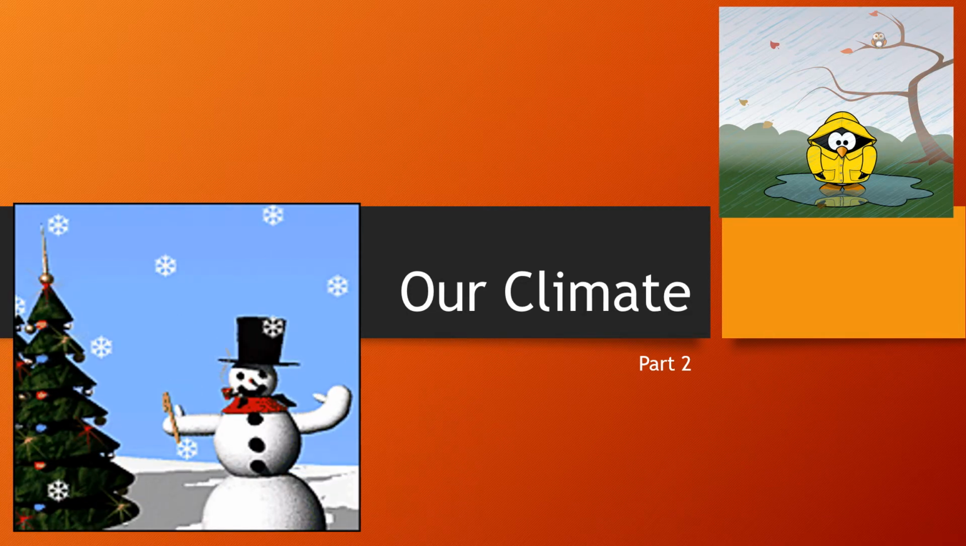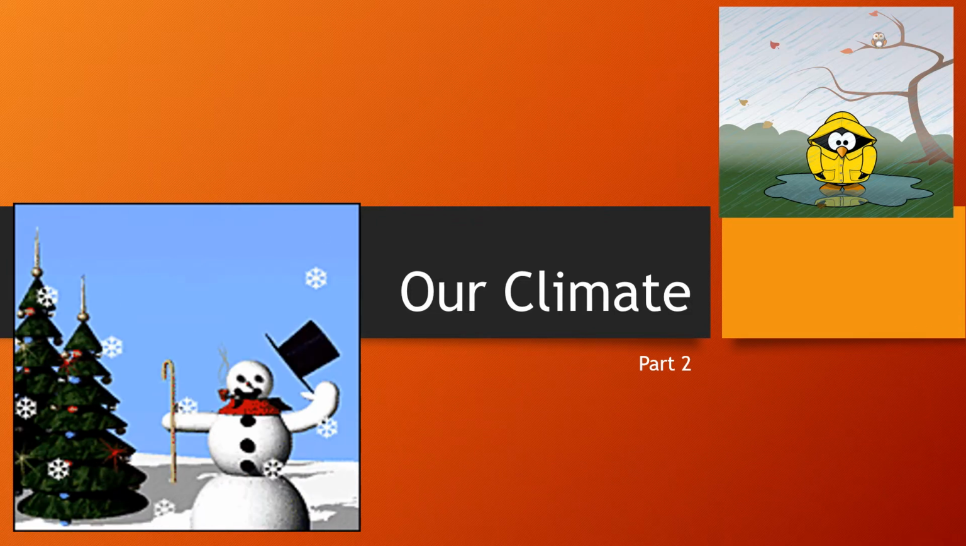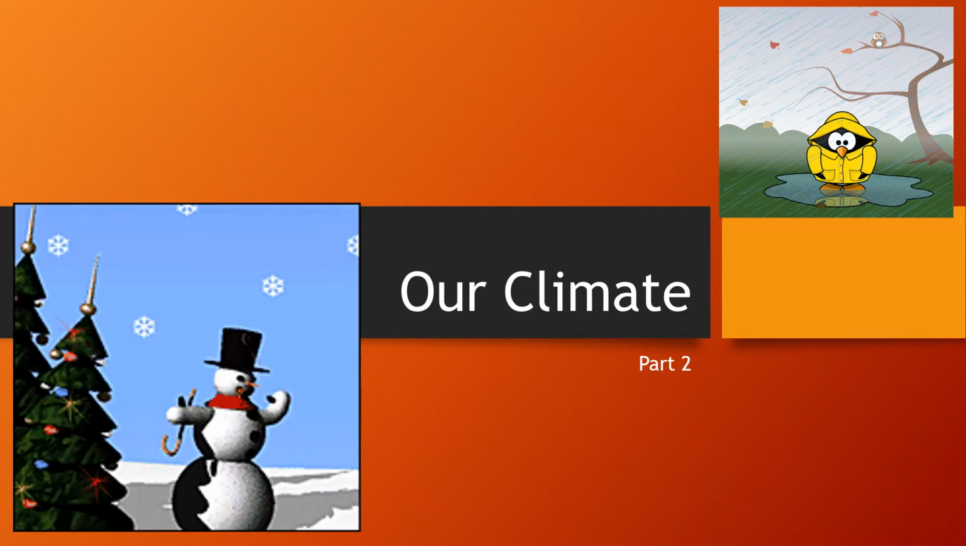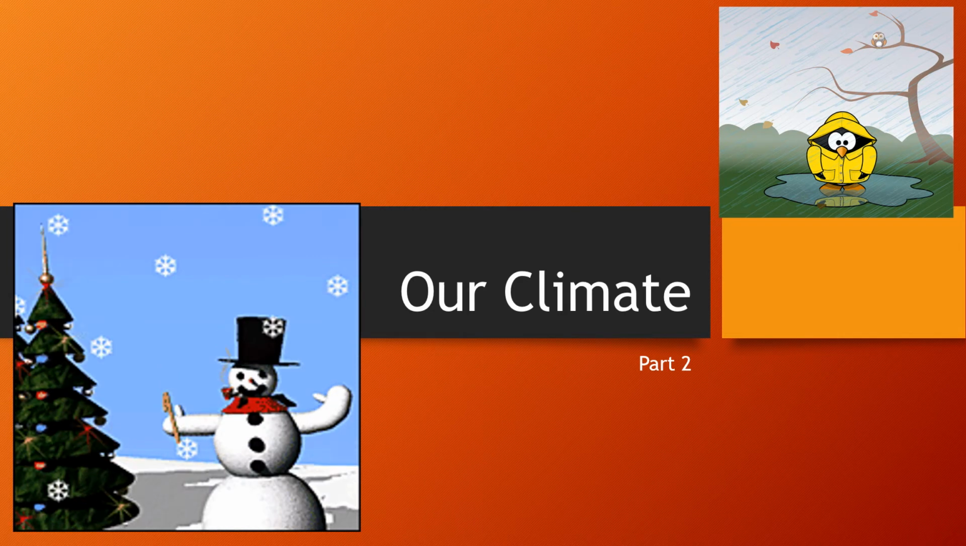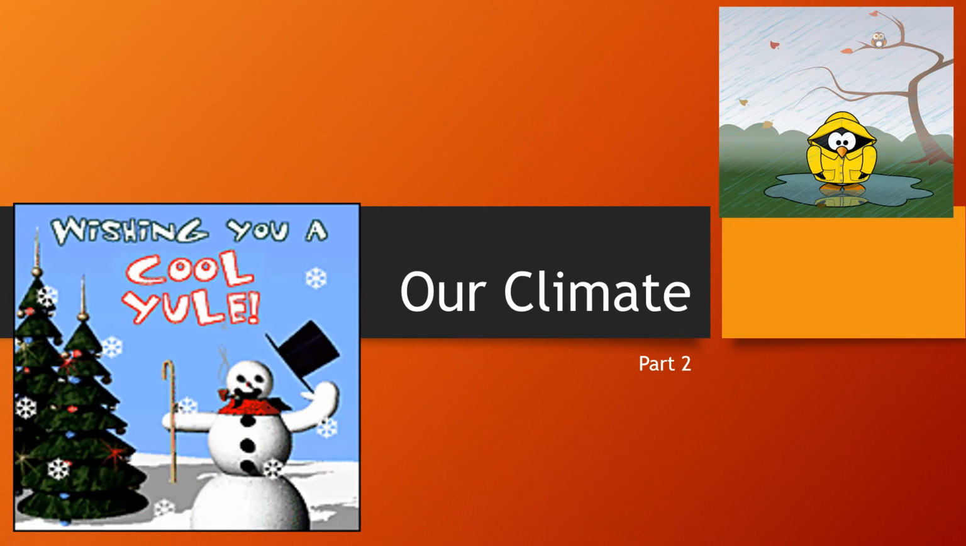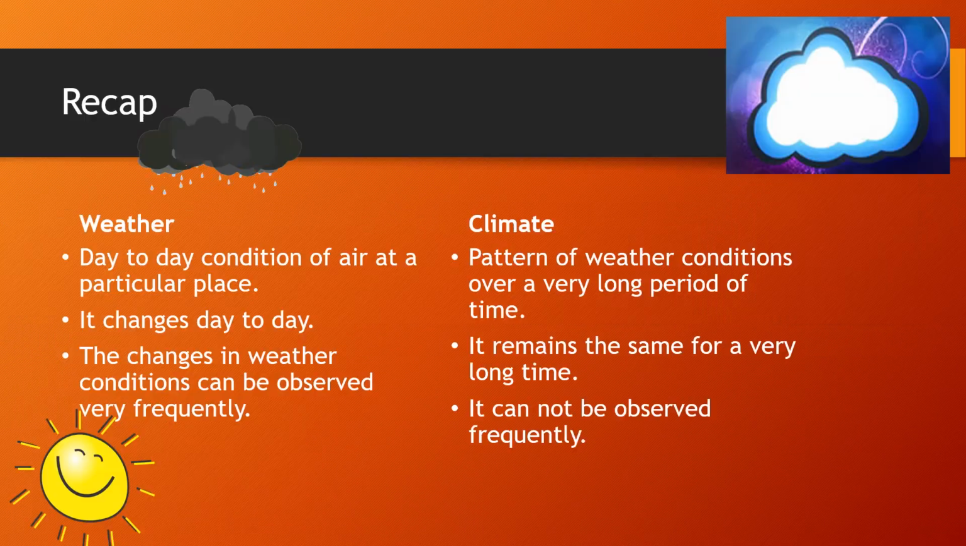So, earlier I have told you about this chapter and we have studied about weather and climate. Let us quickly recap the lesson. We have seen what is weather and what is climate. Here I am telling you basically the difference between weather and climate. Weather is the day-to-day condition of air at a particular place. On the other hand, climate is the pattern of weather conditions over a very long period of time.